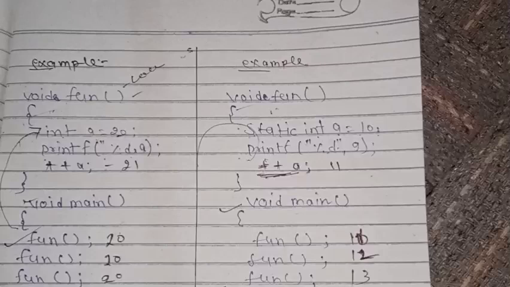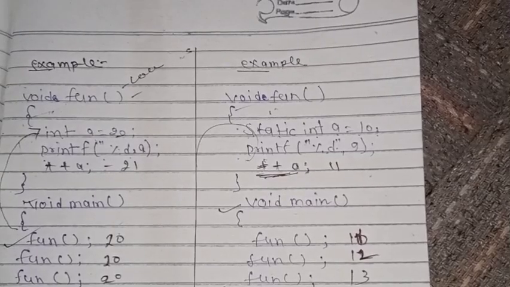Okay, this is the main example of the basic difference between local and static variables.